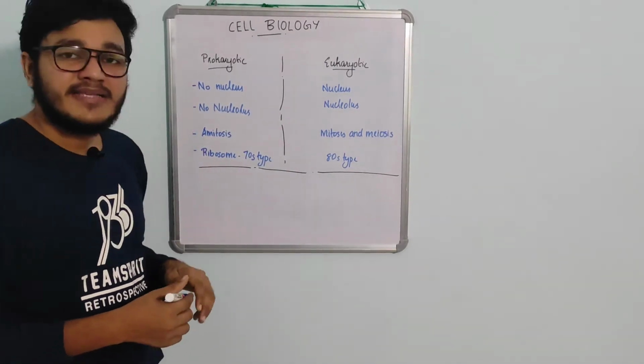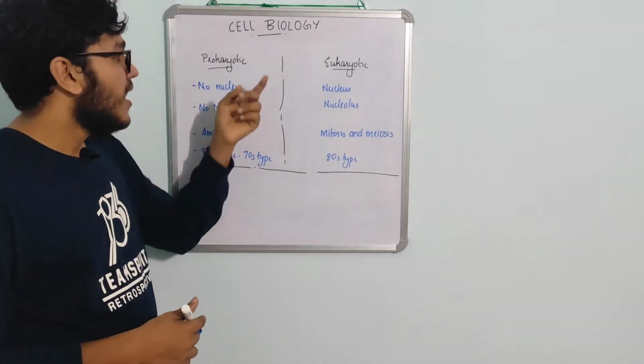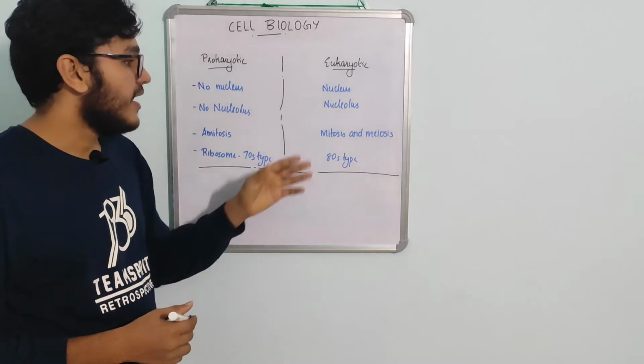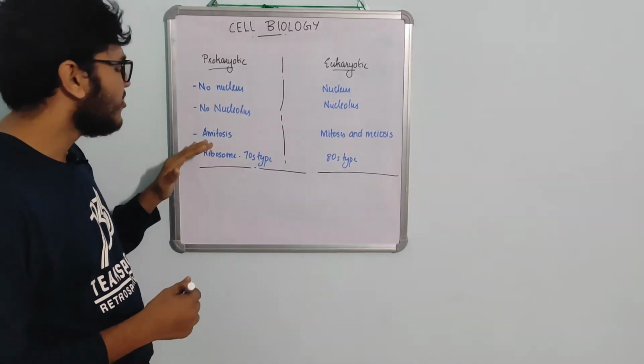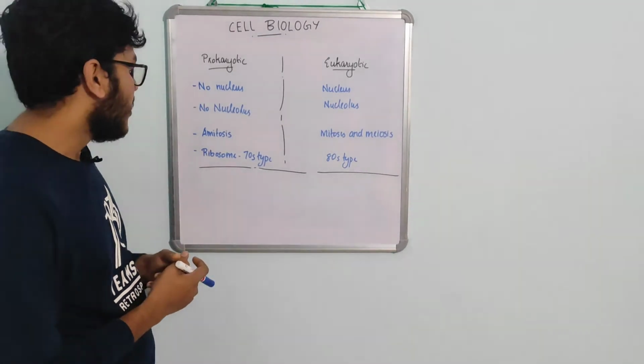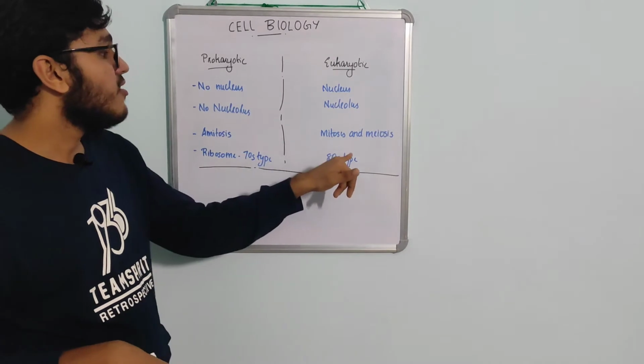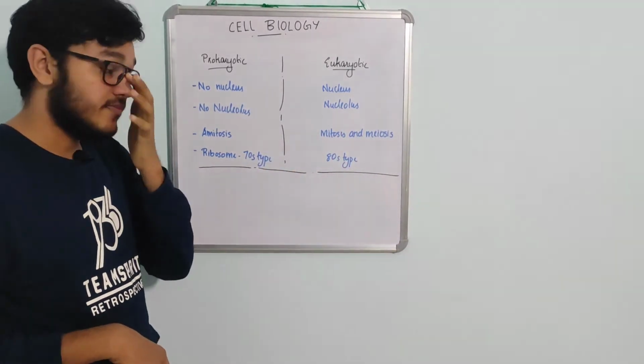Now the third point is that the cells divide by a process known as amitosis in prokaryotic, but in the eukaryotic the cells divide by mitosis and meiosis. And mitosis is nothing but the cell divides to form new cells without undergoing reduction division. But in the case of eukaryotic cells, meiosis and mitosis both take place.